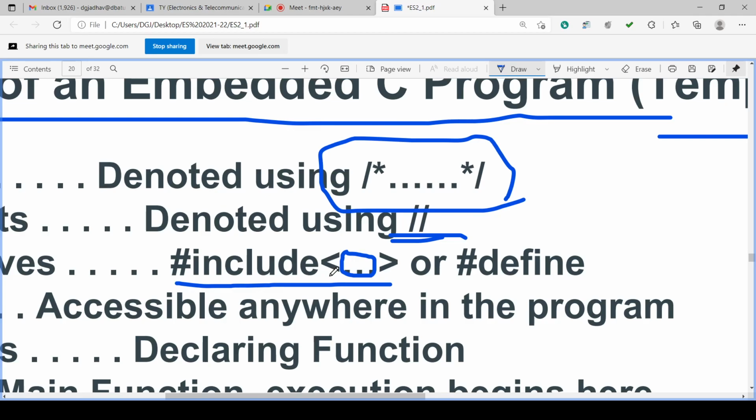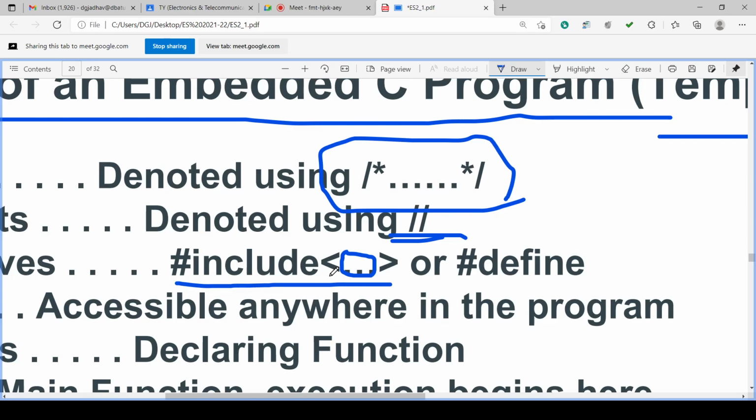What do you mean by a header file? In the standard library, some header files are there. Suppose you want to use the standard input output commands, then those are included in stdio.h in a C program. So we have to include stdio.h.